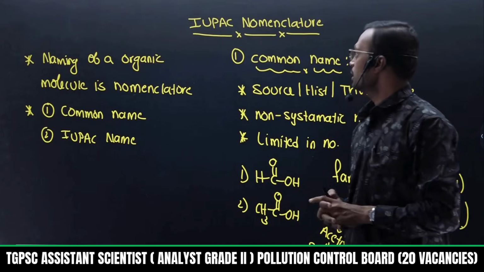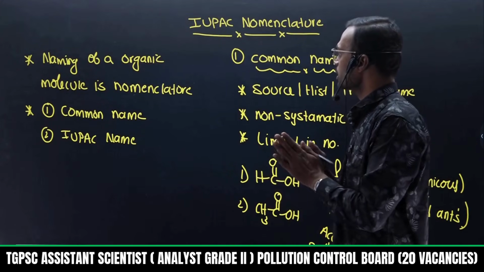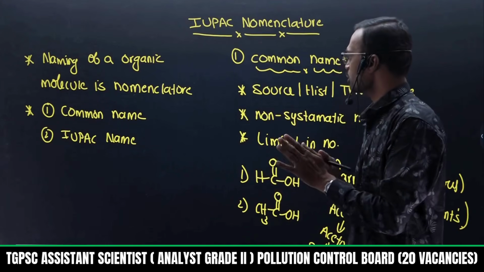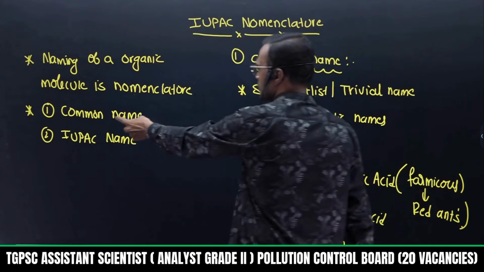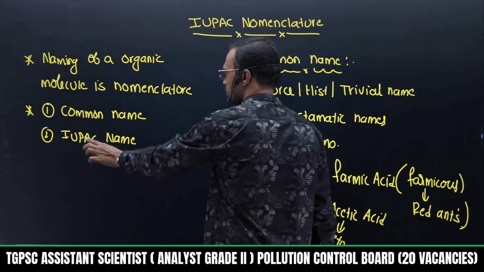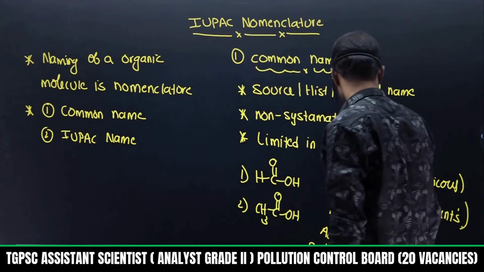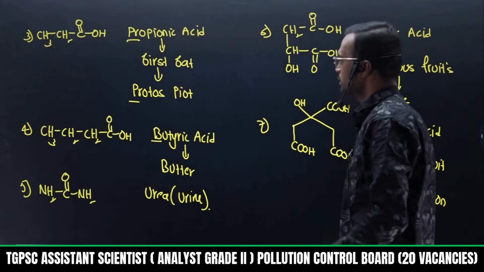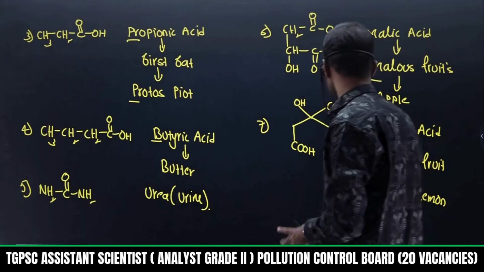See, nomenclature is nothing but the naming of organic molecules. There are two types, common and IUPAC name. Common name is non-systematic, possible to give for many molecules: source name, trivial name, everything is possible here. Some examples are formic acid, acetic acid, propionic, butyric, urea, malic acid, citric acid, etc.